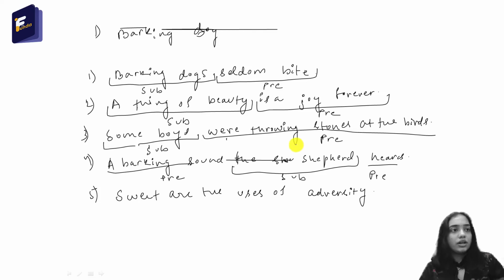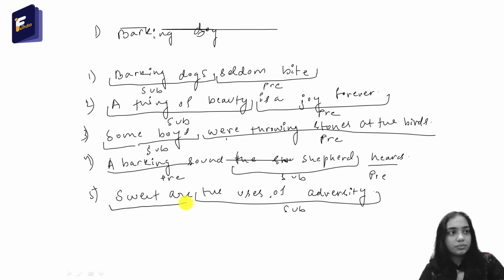So the uses of adversity is the subject and sweet are is the predicate. The uses of adversity is the subject. Sweet are is the predicate.